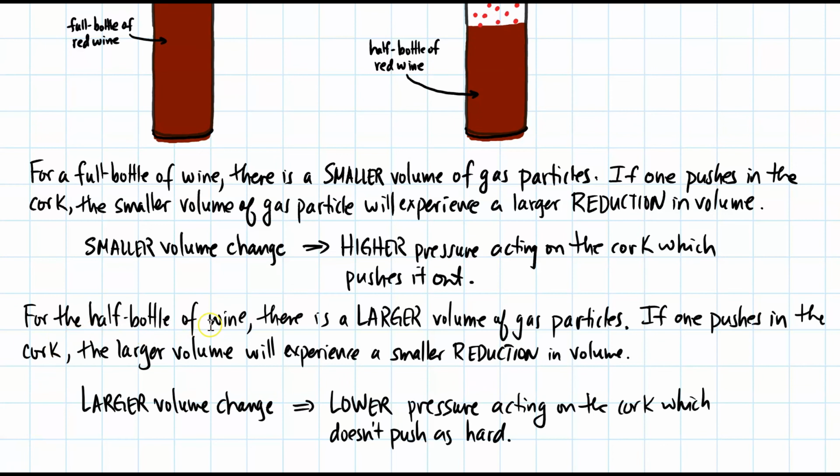For the half bottle of wine, there is a larger volume of gas particles. If one pushes in the cork, the larger volume will experience a smaller reduction in volume overall. So I have a larger volume, and if I have a larger volume, then I'm going to get a lower pressure acting on the cork, which doesn't push out the cork. It won't push out as hard.